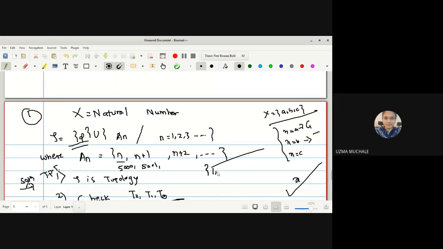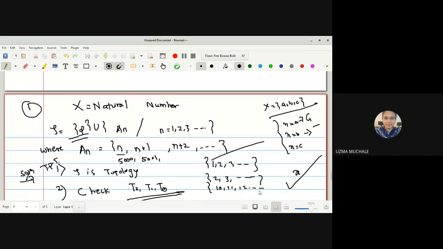The set may be 1, 2, 3 and so on, or it may start with 2, 3, or with 10, 11, 12 and so on. So these are the sets in our topological space. Are you getting how the topology is defined?